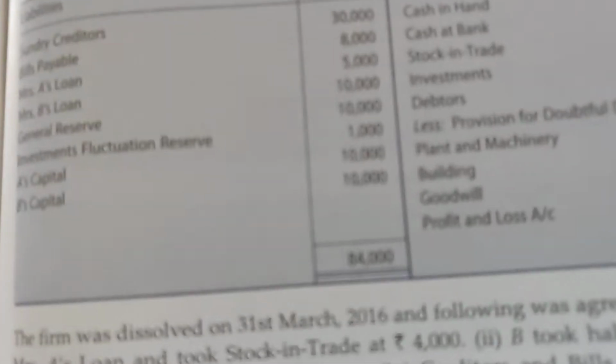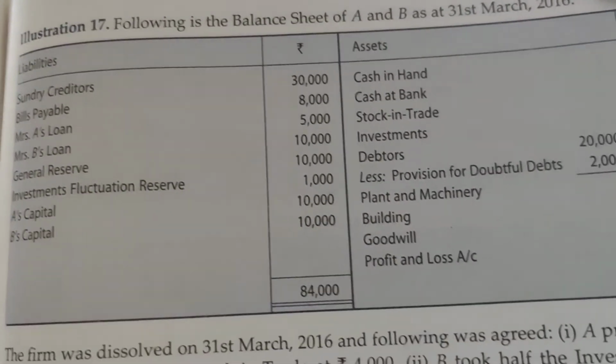Our chapter going on is chapter 7, that is dissolution of partnership firm. In the previous classes I taught you about the modes of dissolution and settlement of the accounts as per Section 48. Clear? So today we are going to solve one comprehensive numerical. One example is given to you, one balance sheet is given.